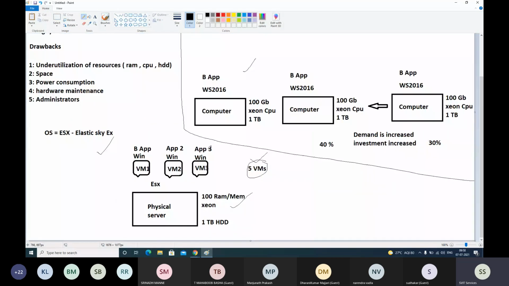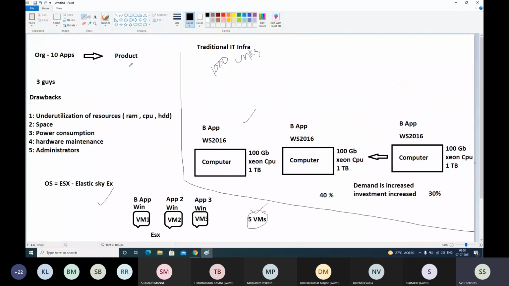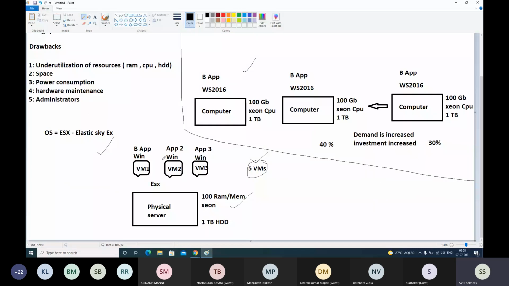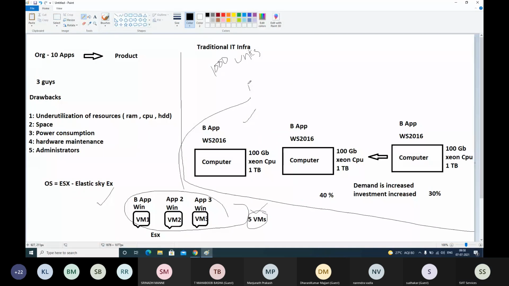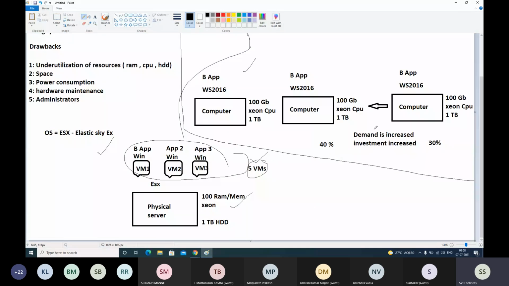If you run the same applications, instead of on the physical computers, on VMware's virtual computers, you will be able to generate the same 1,000 units per week. That means performance is exactly the same. Instead of buying 5 physical computers, now we have only 1 physical computer and 5 virtual computers. Understood?